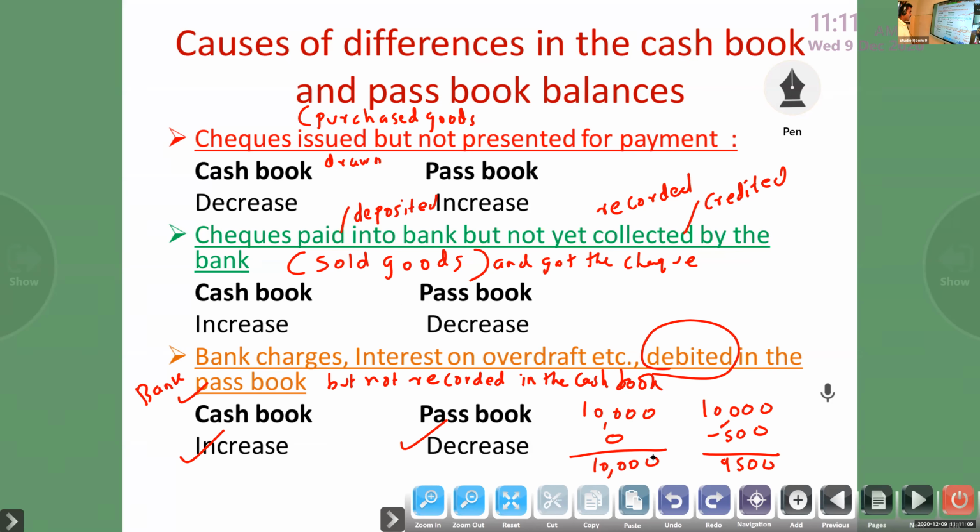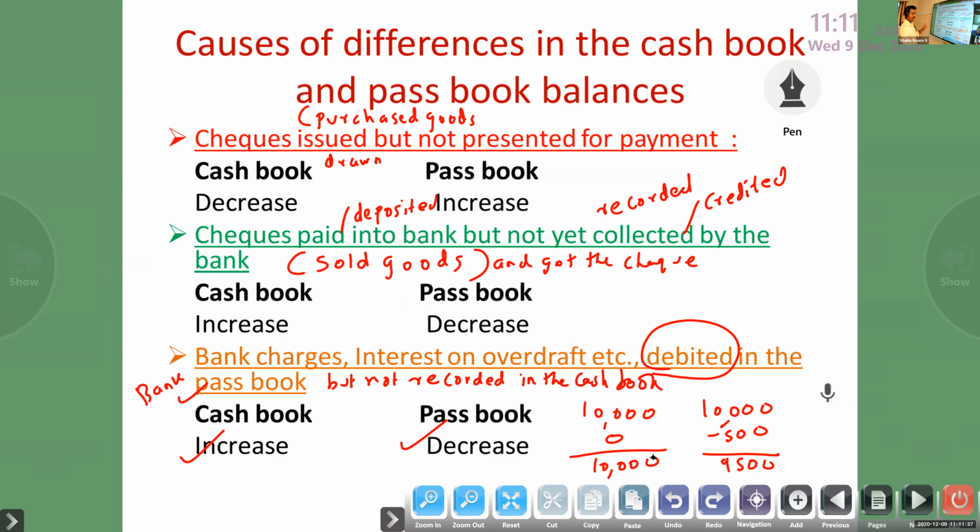Okay, because they didn't get information from the bank. We debited bank charges, we debited interest on overdraft. So they didn't get a message, so they didn't record. So in this case, cash book increase, passbook decrease. Debited in the passbook means passbook decrease, but opposite, debited in the cash book means cash book increase.